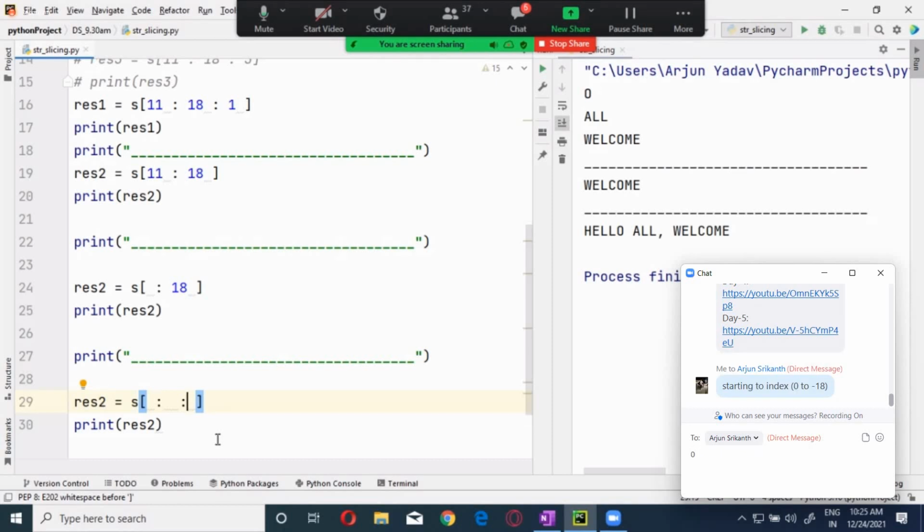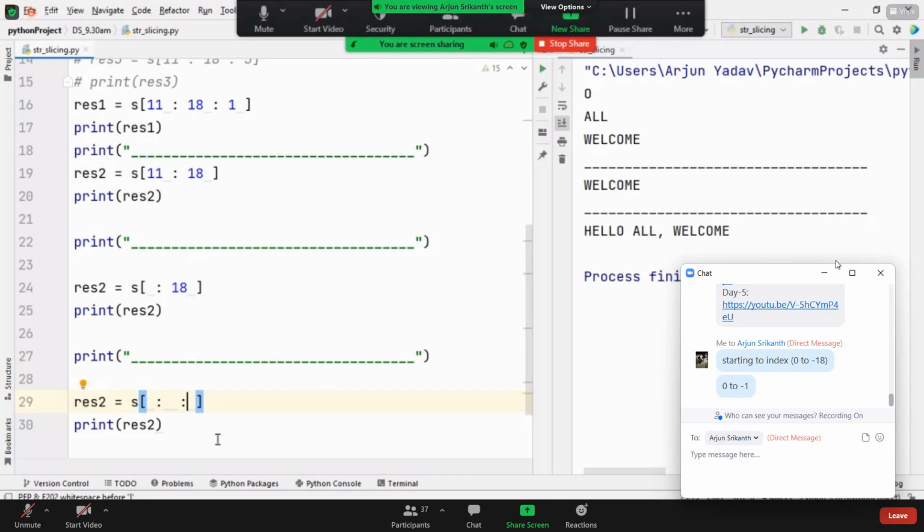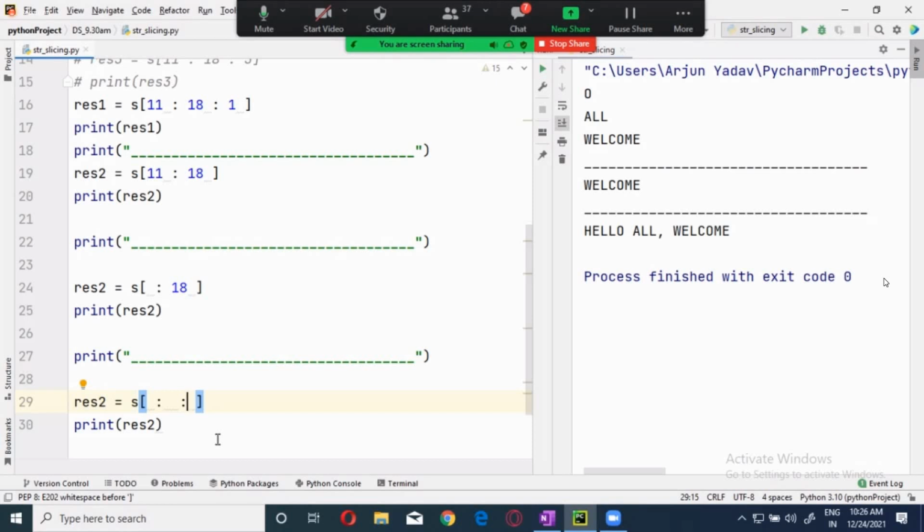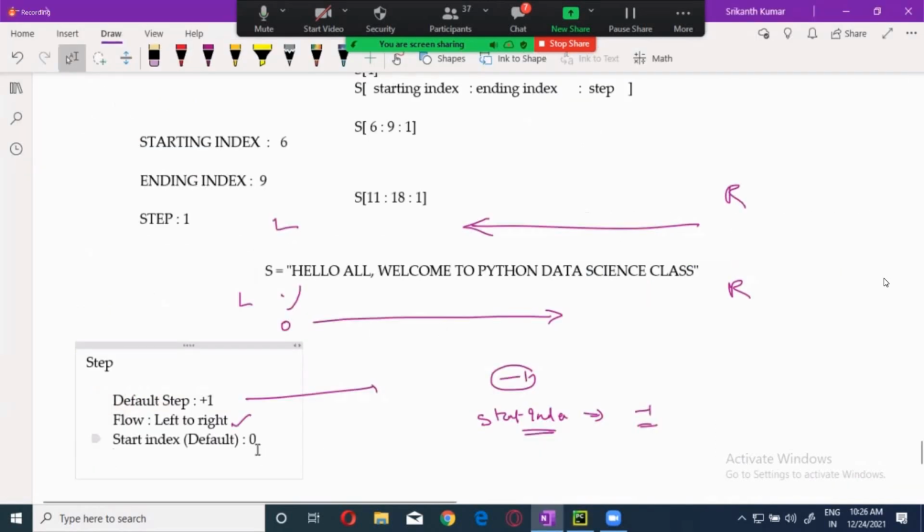When it is positive 1, what will be the flow? When the starting index is not given, it is 0, because on the left side the positive index is 0. And what will be the ending index? Length of the string. Ending index will be the length of the string.